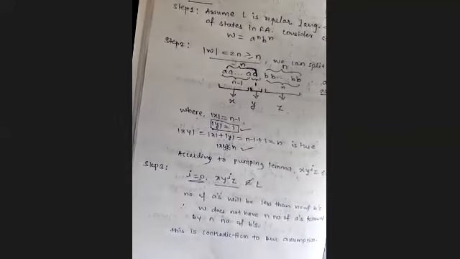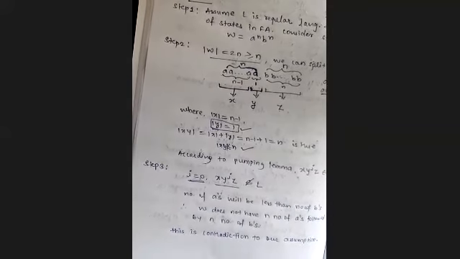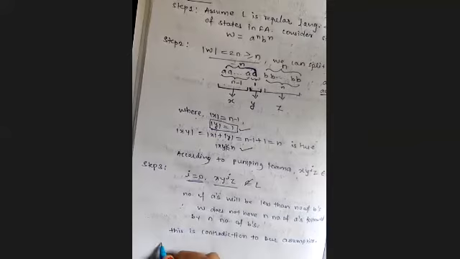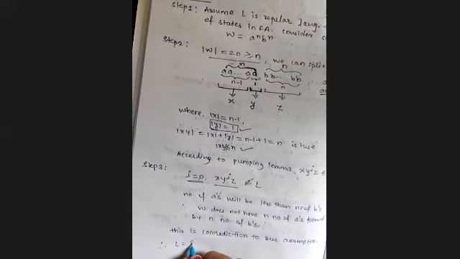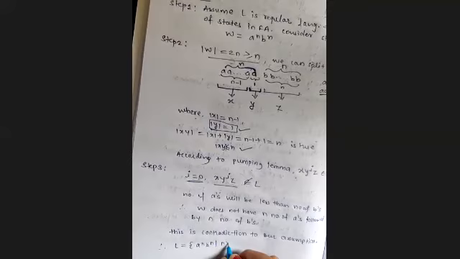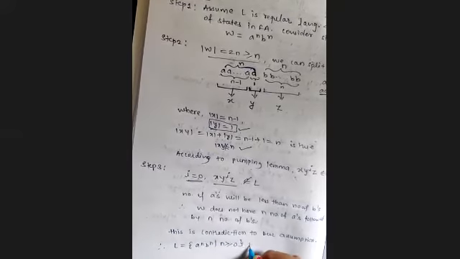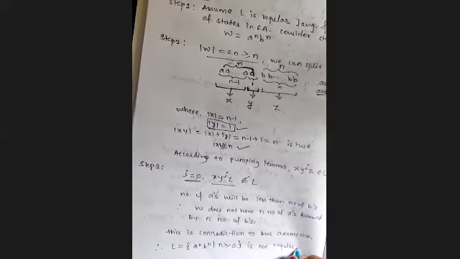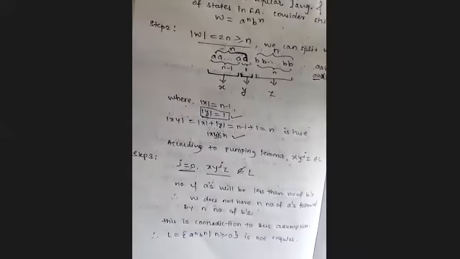In step 1 we assumed that the language is regular, but here it is not being followed, and hence it is proved that L equals a to the power n, b to the power n, where n greater than or equal to 0, is not regular. Hence it is proved that this particular given language is not regular.